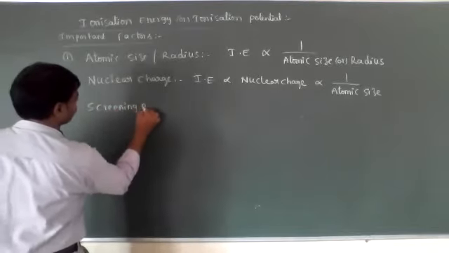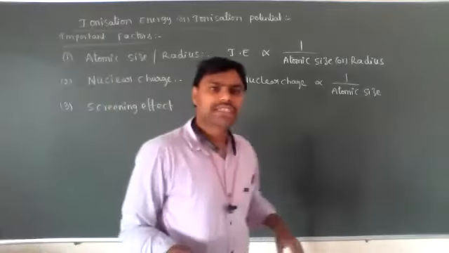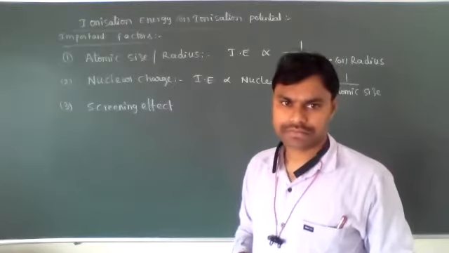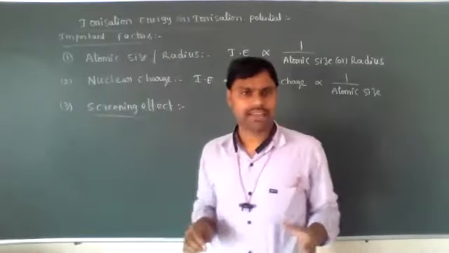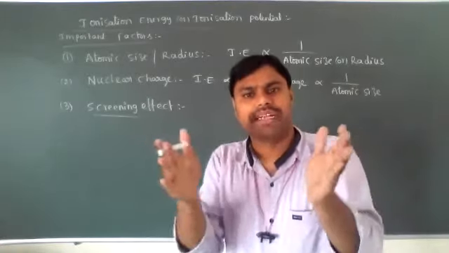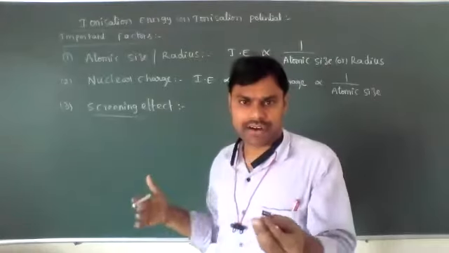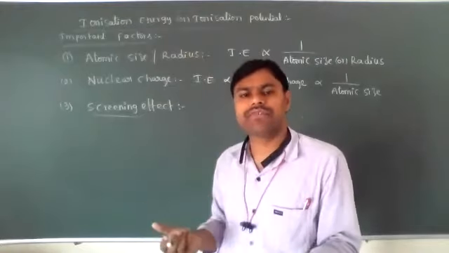Now the third one is screening effect, also known as shielding effect. What is the meaning? If the screening or shielding effect increases, the number of inner shells increases. Then the valence electrons are more protected from the nucleus, so we can remove the valence electrons very easily.